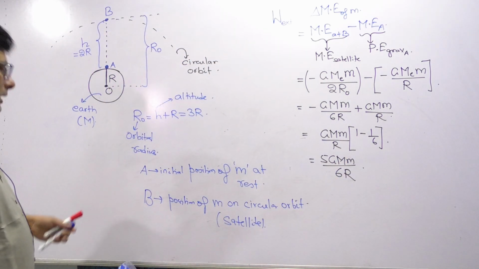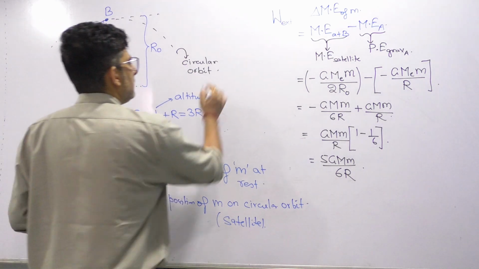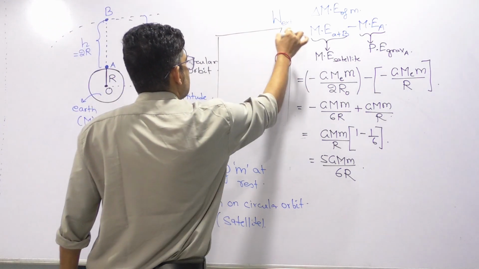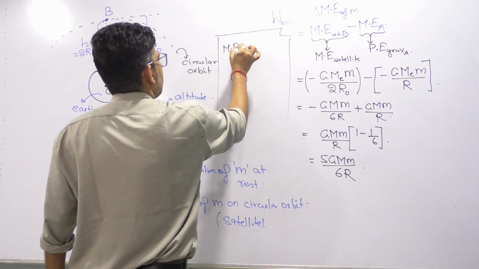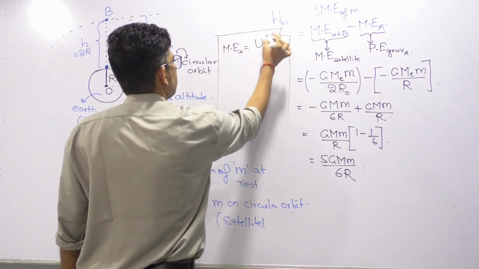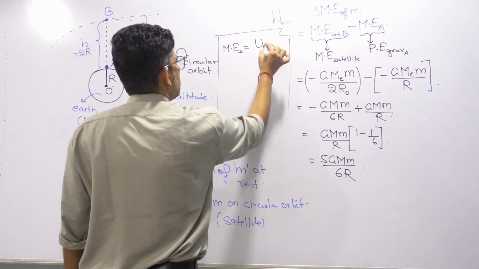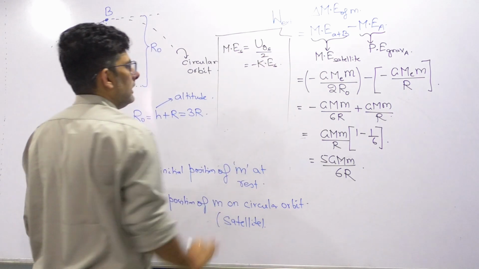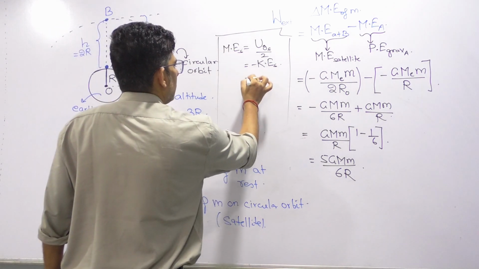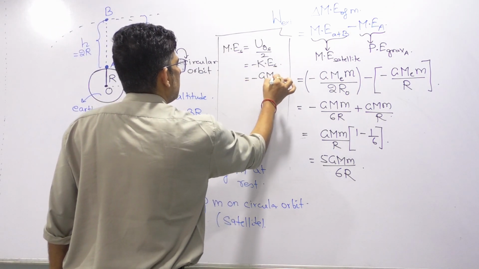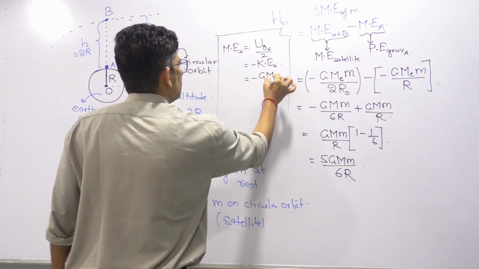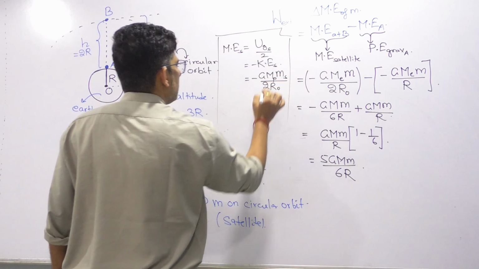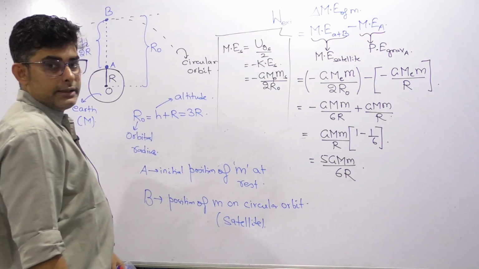So you should know the basic thing what I have just told, that whenever we talk of satellites revolving in circular orbits, mechanical energy of a satellite is half of the gravitational potential energy of the satellite and is negative of kinetic energy of the satellite. So its value, as we said, minus G mass of planet, mass of the satellite divided by orbital radius by 2. This is the mechanical energy.